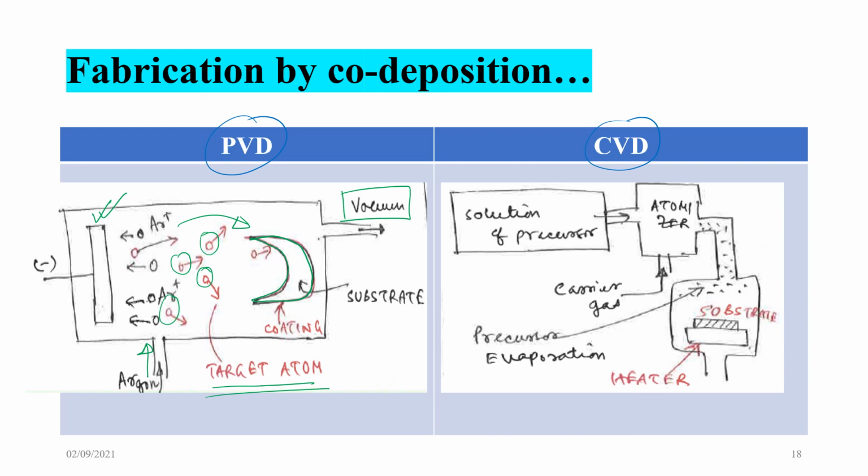In case of CVD, you have a solution of a precursor, you need an atomizer, then there is a carrier gas. This carrier gas will help to bring the precursor here, then there is the substrate. There will be a chemical reaction, and the precursor atoms will react and settle on the substrate to form the coating, using this chemical vapor deposition method.